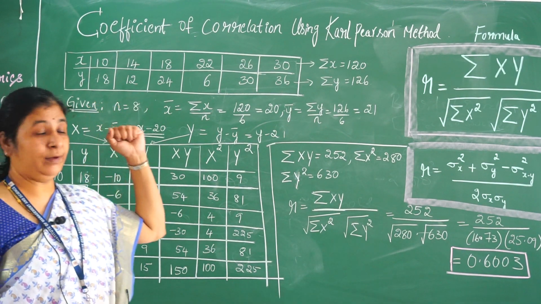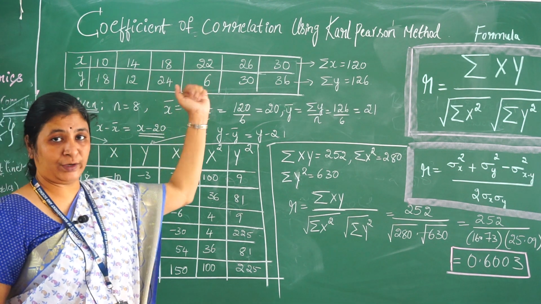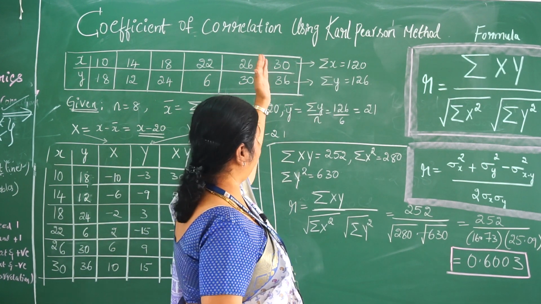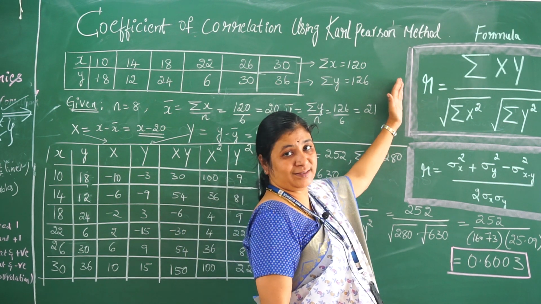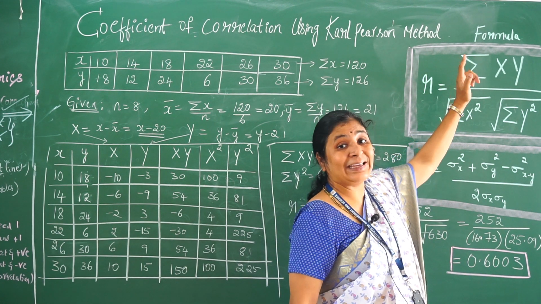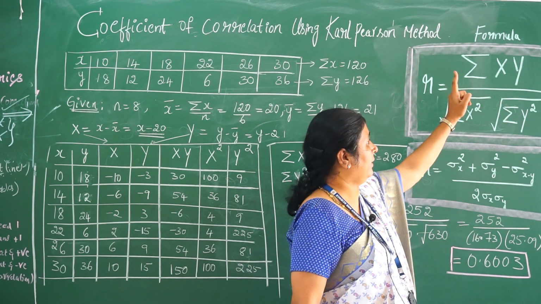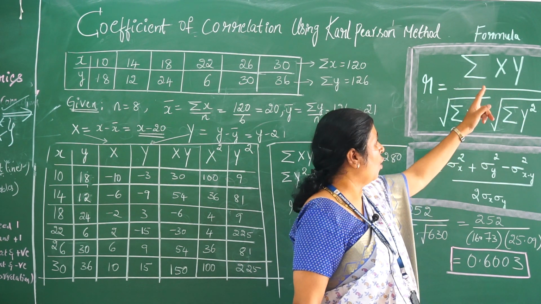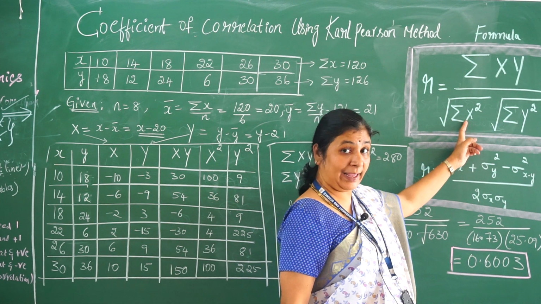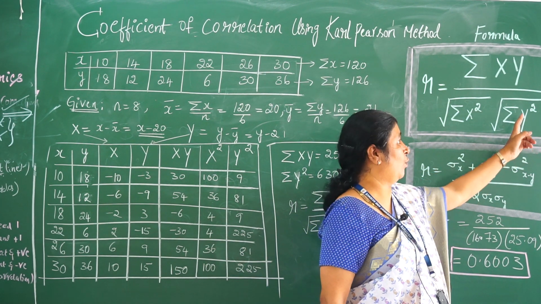Okay, now let us take a problem where we are going to solve for the coefficient of correlation using the Karl Pearson method. The formula is R, which represents the coefficient of correlation, equal to sigma capital X capital Y, whole divided by square root of sigma capital X square into square root of sigma capital Y square.